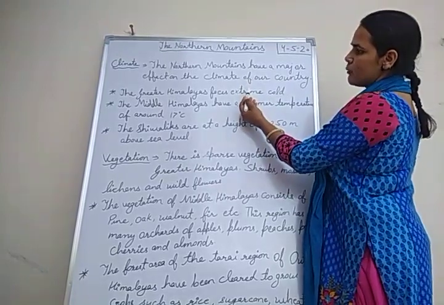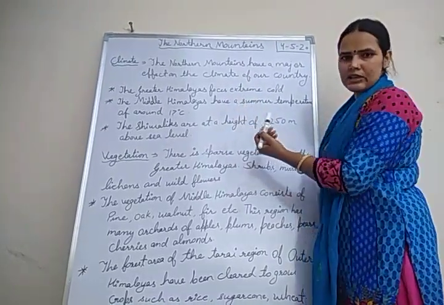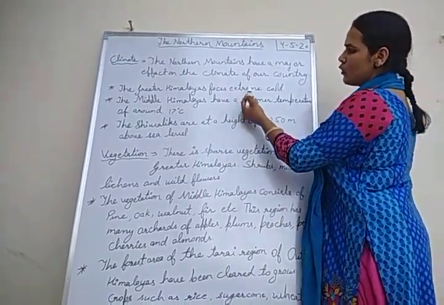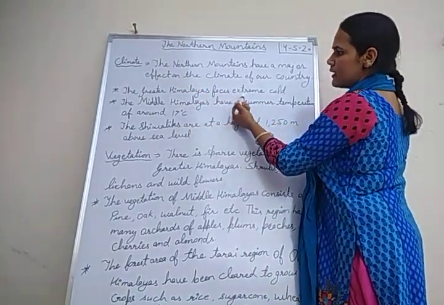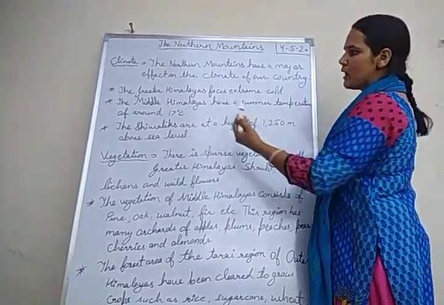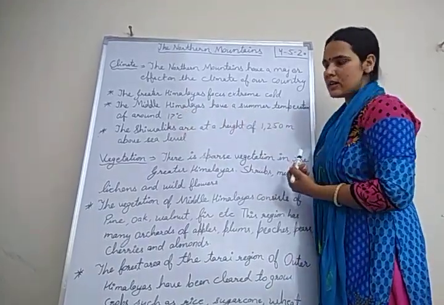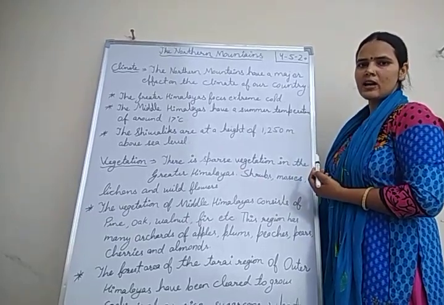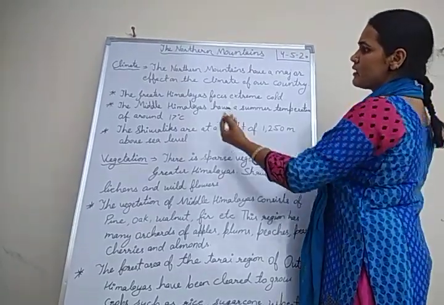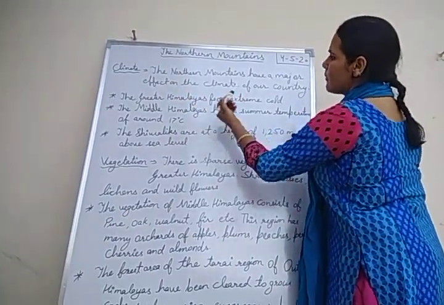Now we will study the Himalaya ranges, and what the climate of all three ranges is. First is the Greater Himalayas, known as the Himadri, the Middle Himalaya known as the Himachal, and the Shivalik, known as the Outer Himalaya. So first, the Greater Himalayas.